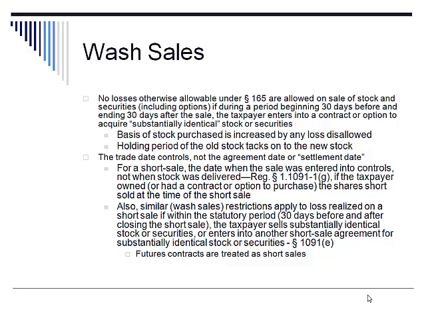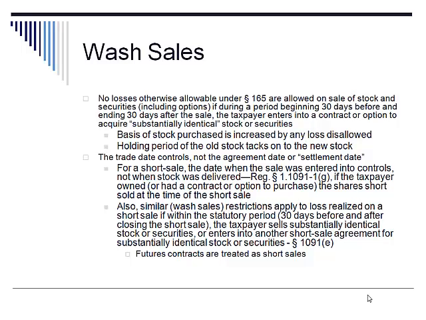So in a situation where the taxpayer sells stock, where either 30 days before that sale date or within 30 days after, the taxpayer purchases identical securities or gets into a contract or an option to purchase those identical stock or securities.